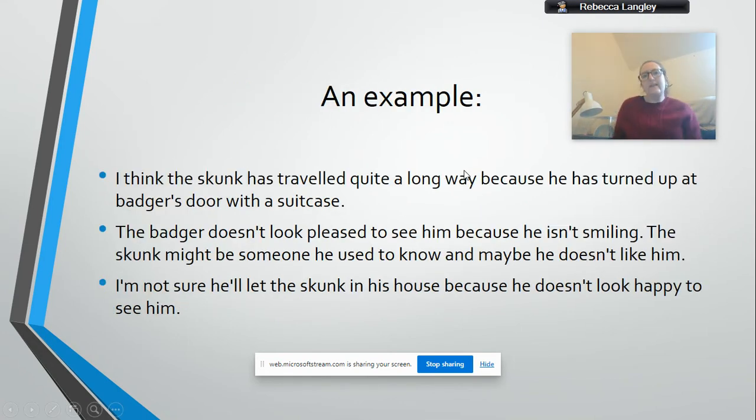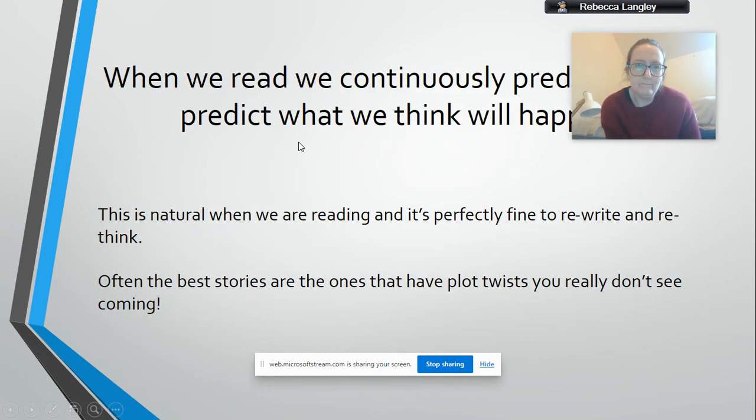So this is a great example I had emailed to me yesterday. This is from Jack from my class. So these are some of the things he thought that Skunk and Badger might be about. He said he thought that the skunk had travelled quite a long way because he turned up at Badger's door with a suitcase. The badger doesn't look pleased to see him because he isn't smiling. So the skunk might be someone he used to know and maybe he doesn't like him. I really like that idea. And Jack also said he wasn't sure he'd even let the skunk in because he doesn't look happy to see him. Obviously, you're not going to let random strangers into your house, or people you don't like. So well done, Jack. I thought that was great.